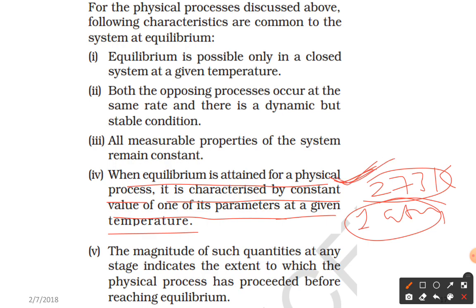So one of the parameters is kept constant, and only then do we use the word physical equilibrium. Next, the magnitude of such quantities at any stage indicates the extent to which the physical process has proceeded before reaching equilibrium. So you can know how far the reaction can proceed based on the magnitude of that quantity. This is about physical equilibrium.